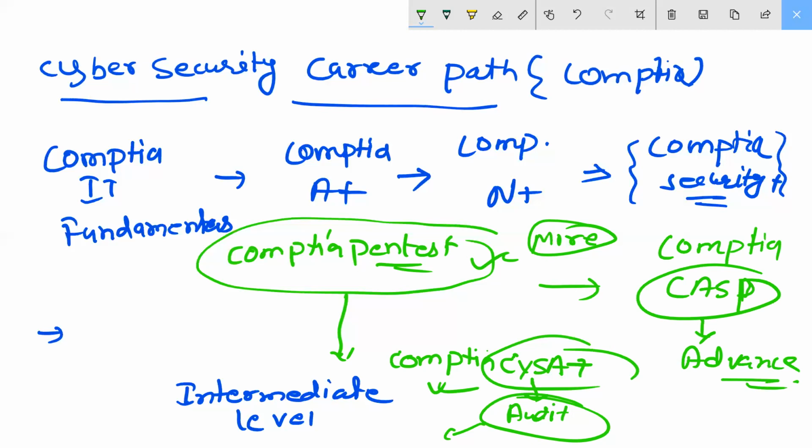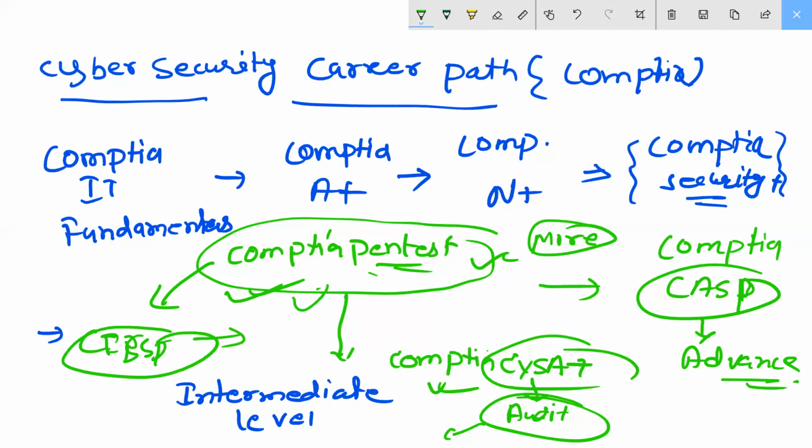So we are coming to the CompTIA penetration testing. If you are planning for the future, or whatever you need for your career, you can go with CISSP. I will suggest CISSP. You can do the best jobs with it. Or after penetration testing, you can also go for a job and search for jobs. Understood my point?